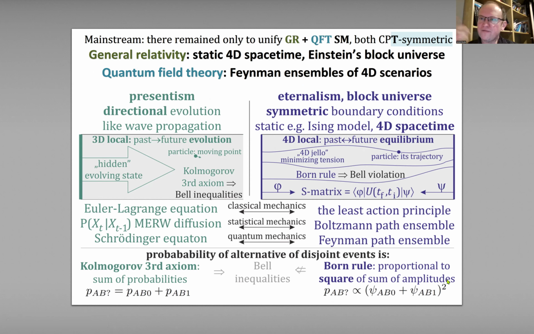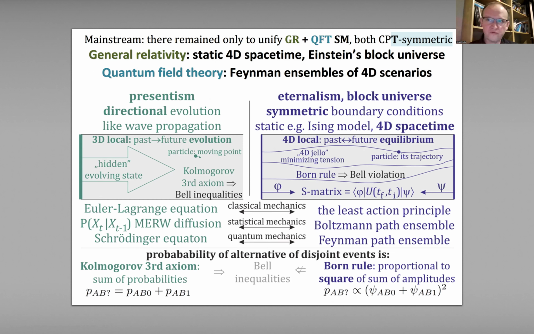So now if we derive an inequality based on this Kolmogorov axiom, and switch the answer to the same question into the Born rule, we can violate this kind of inequality, like the Bell theorem. So it's crucial that we switch from this intuitive presentism to eternalized block universes, as required by Bell violation.